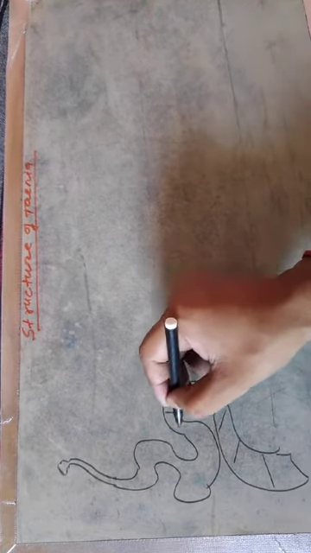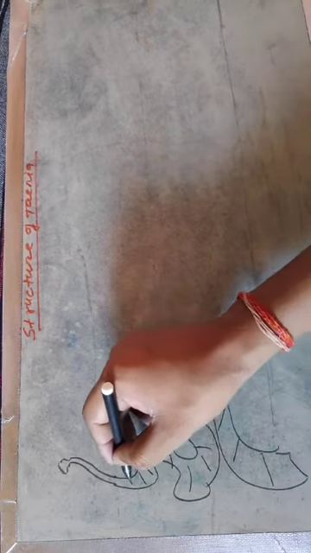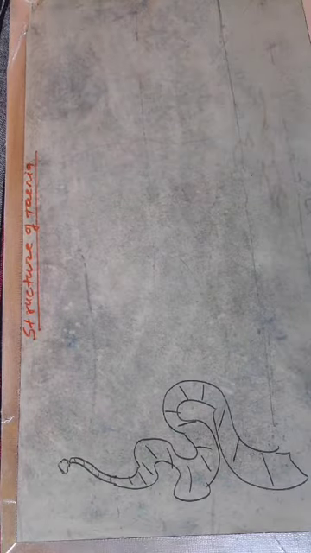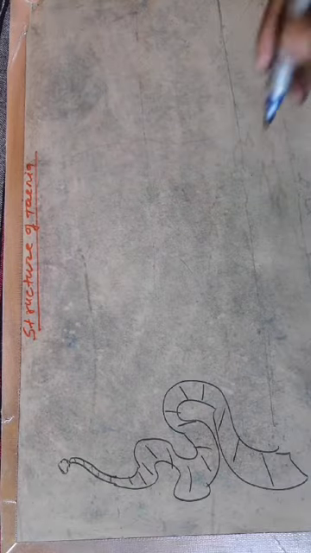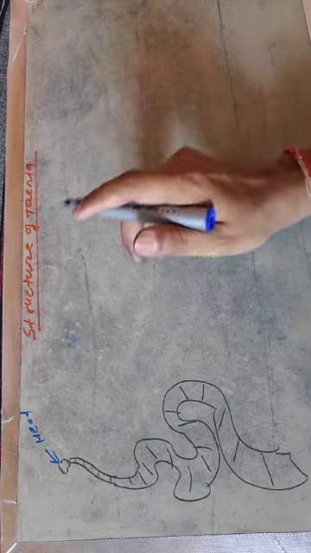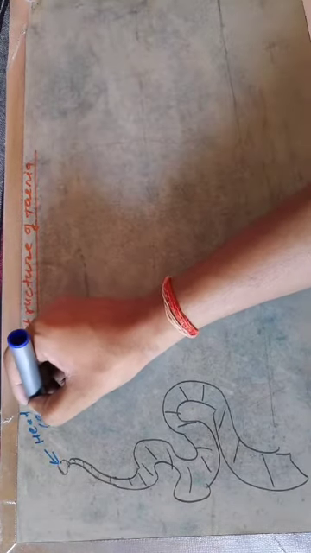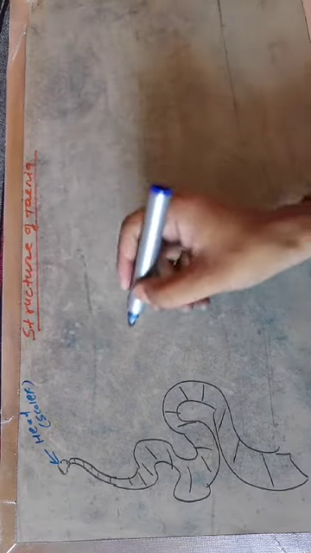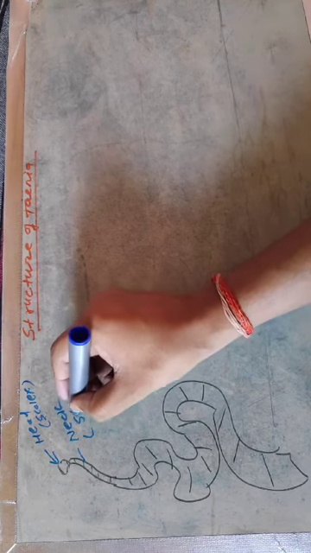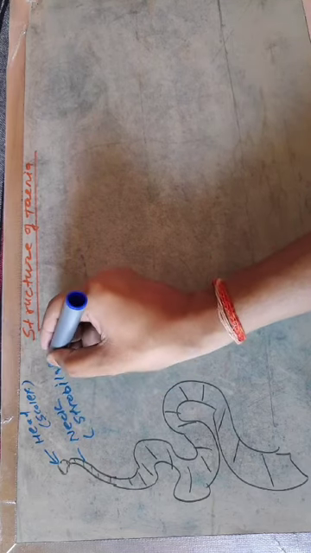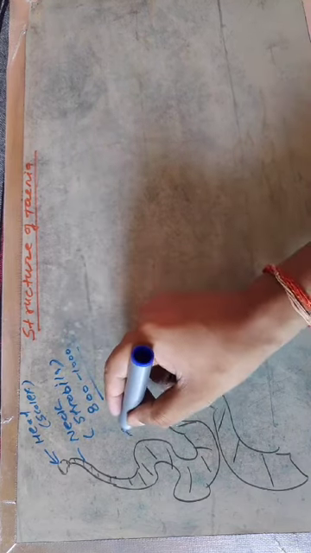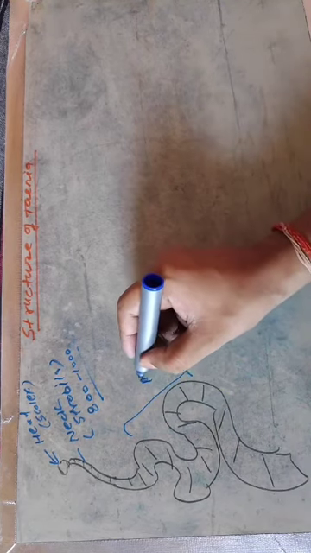This one is called proglottis, and that is known as the neck region, and that is known as the head region. Now back to the labeling of each part. This part is the head, and the head in Taenia solium is known as scolex. This is the neck. The neck of Taenia is known as the strobila, and it is 800 to 1000 in number, and the rest of the part is known as proglottis.